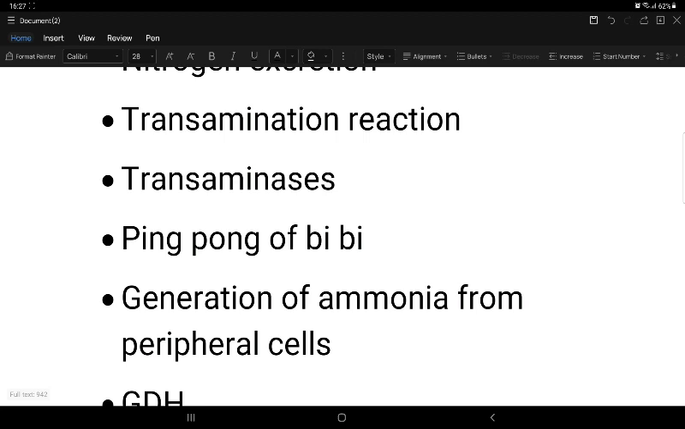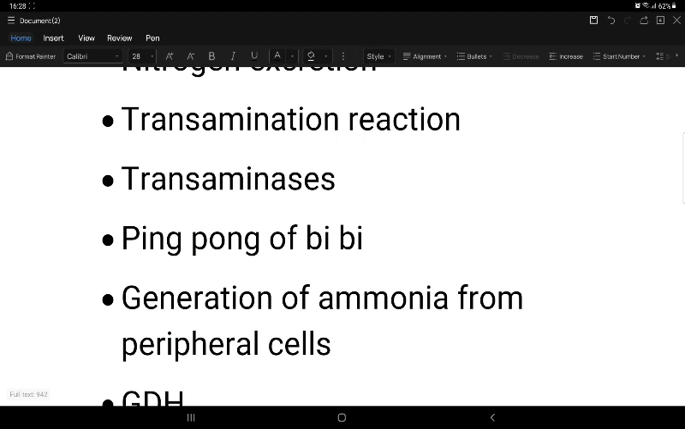Coming to the transaminases, they are covalently bound to the coenzyme PLP by electrostatic interaction and also Schiff base formation. Just remember these two: electrostatic interaction and Schiff base formation. What is the Schiff base formation? It is the interaction between the aldehyde group of pyridoxal phosphate and the epsilon amino group of the lysine residue in the enzyme. That is the apoprotein here.